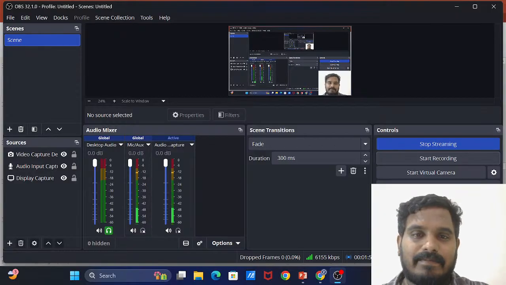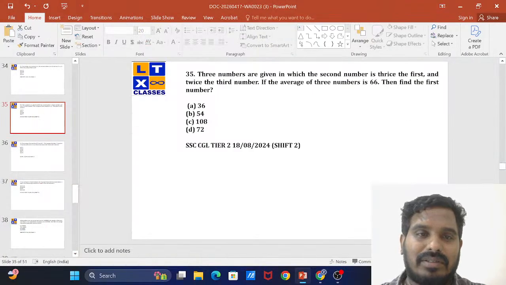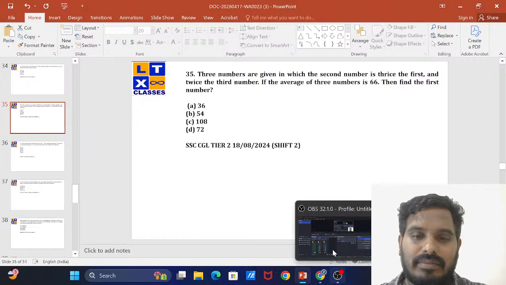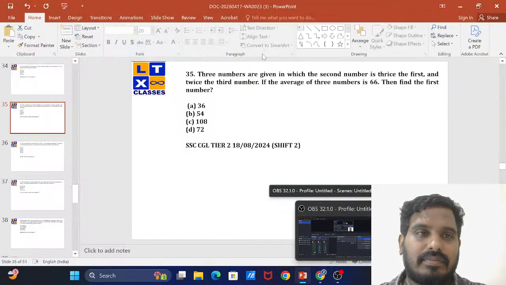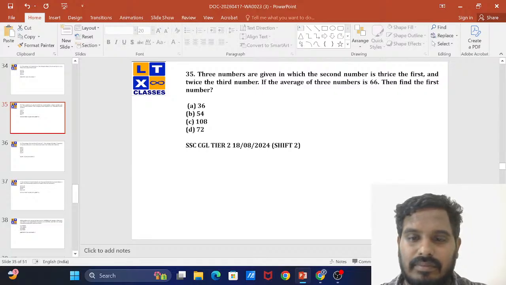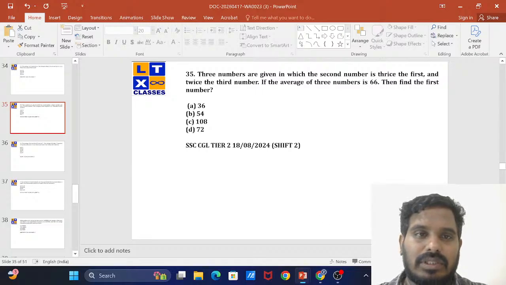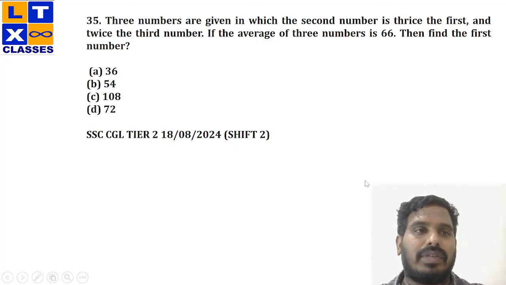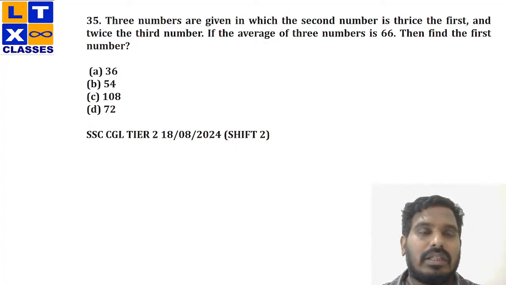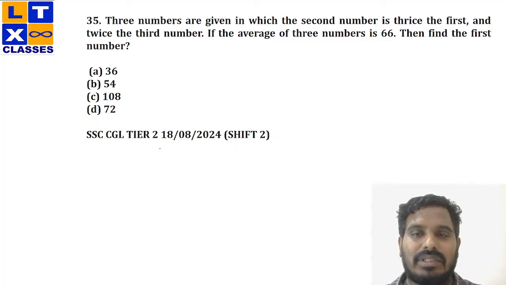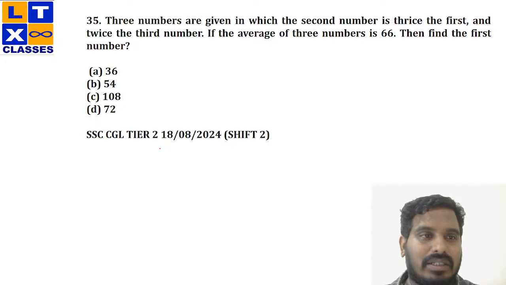Clear? So, moving on to our topic, today's topic, that is averages. So, this is the first question of today's class. Three numbers are given in which the second number is thrice the first and twice the third number. If the average of three numbers is 66, then find the first number. Okay, you're asked to calculate the value of the first number. Take 1 minute, try to solve this.